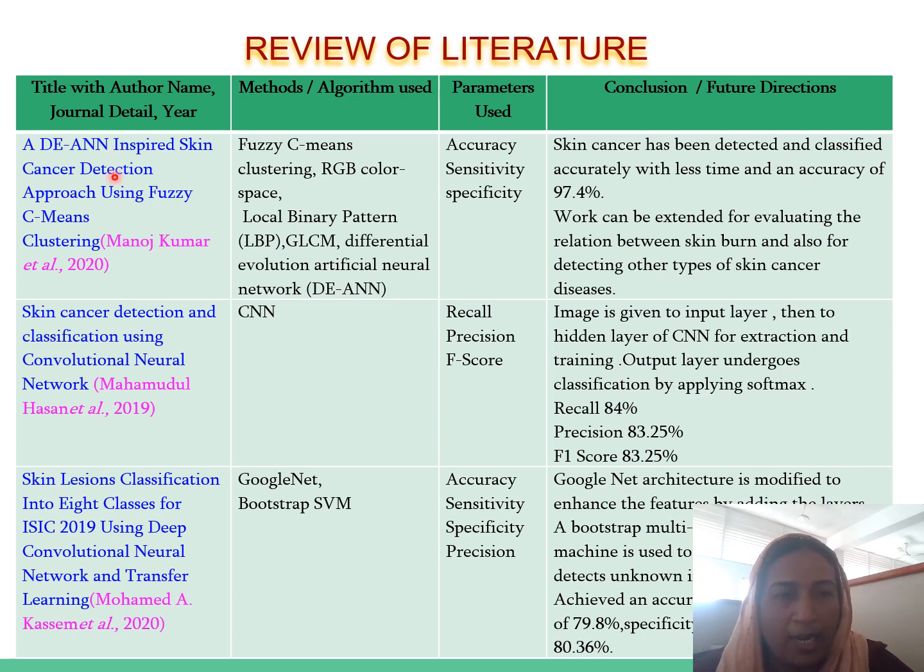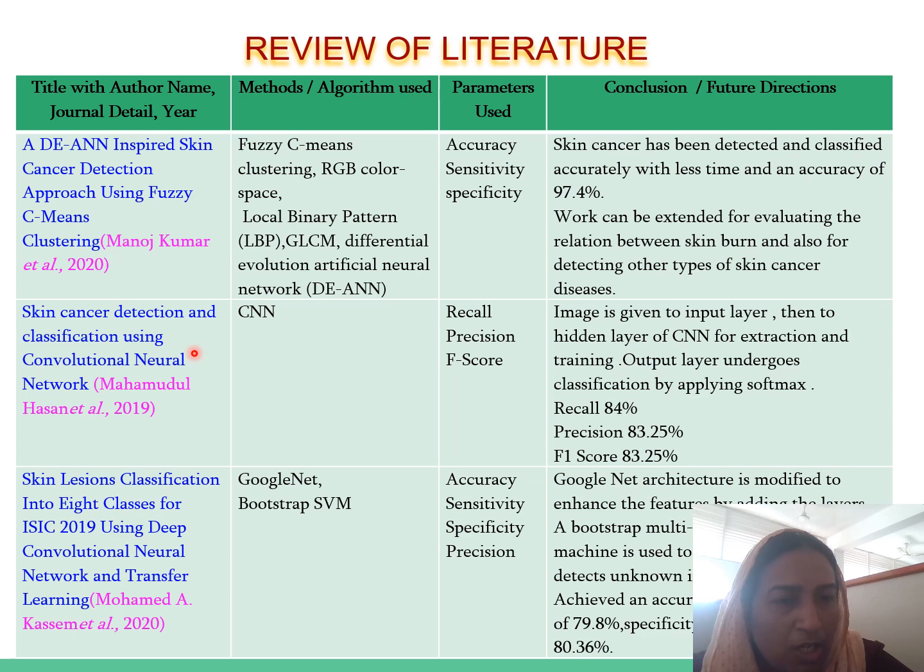First paper is a DEAN-inspired skin cancer detection approach using fuzzy C-means clustering. Here they have used different methods or algorithms for the classification purpose: fuzzy C-means clustering, RGB color space, local binary pattern, GLCM, and differential evolution artificial neural network, that is DEAN. They have used the parameters accuracy, sensitivity, and specificity for comparison, and in conclusion they have got 97.4% accuracy while using these algorithms.